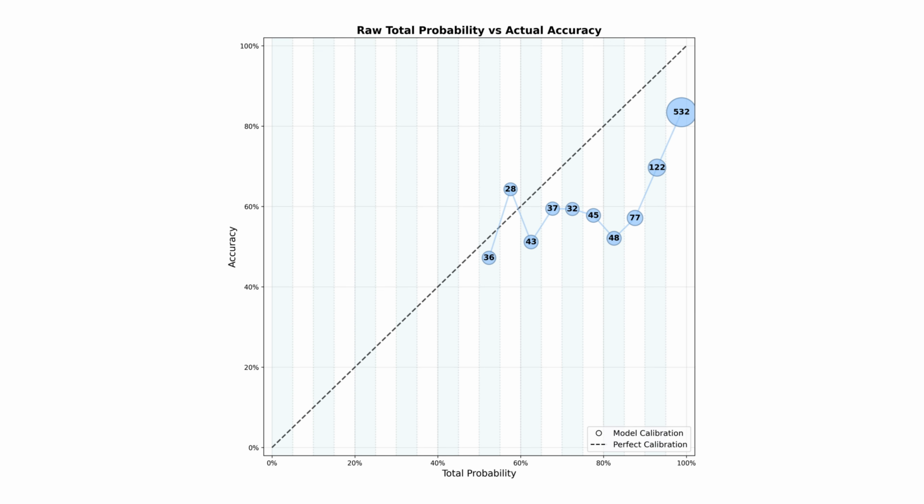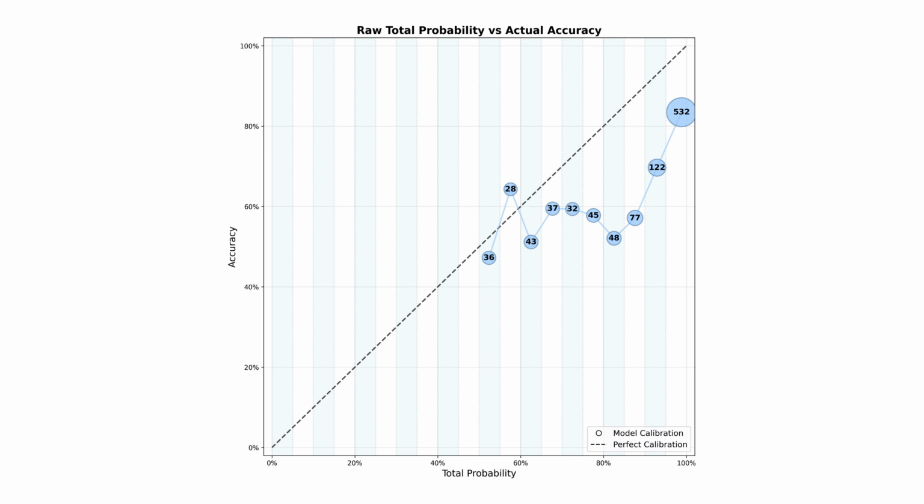The vertical position of each dot shows the actual accuracy for predictions in that range. We took all the classifications in that bucket and checked them to see if they were right or not, since we have labels. And we compute an overall accuracy for all the classifications in each bucket, which is represented by the height of the dot against the accuracy scale on the left side, where 100% accuracy is at the top and a 50% coin flip is in the vertical middle. The size of each dot represents how many predictions fell into that bucket.